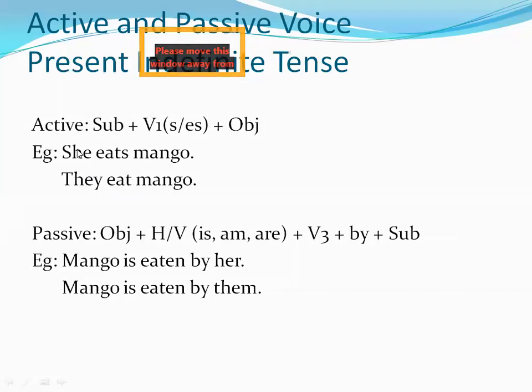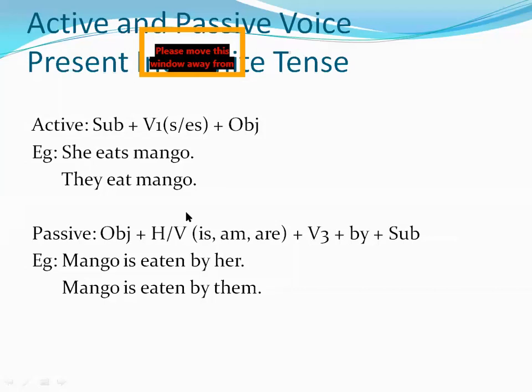If the subject is singular, he, she, it, Ali, Sarah, my mother, my father, my friend, one of my relative, okay, only single person is over there, then you will use eats or v1 plus s or es. Or if there is a plural subject, then you have to use eat only. Okay, no s or es with the v1.